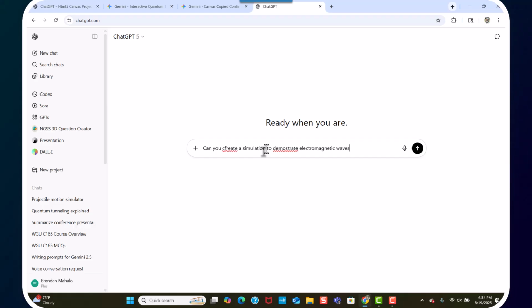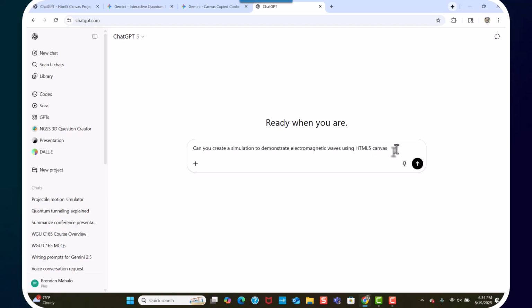All right, that sounds good. All right, make sure I create, demonstrate, using HTML5 canvas. All right, oops, got 5 in there.